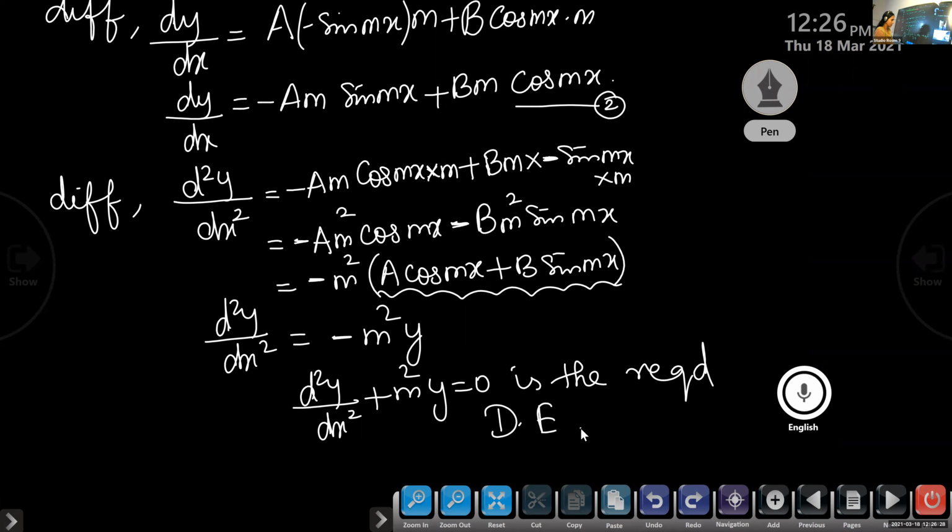If the function is a cos mx plus b sin mx, two constants are there. We are differentiating and look at the answer. There is no arbitrary constant a and b, but we have m. m is allowed. Is it clear?